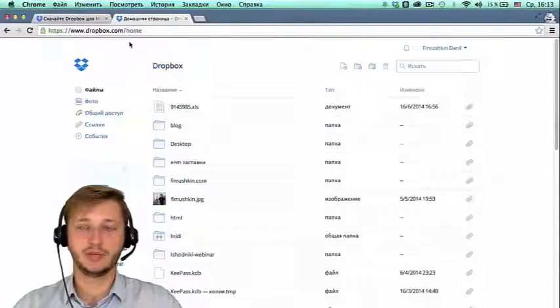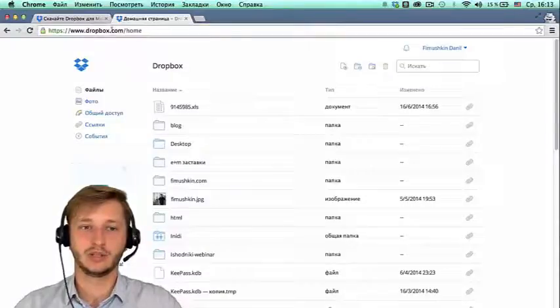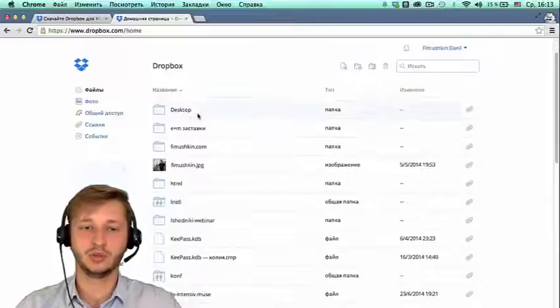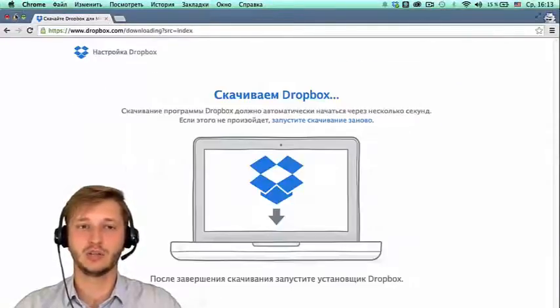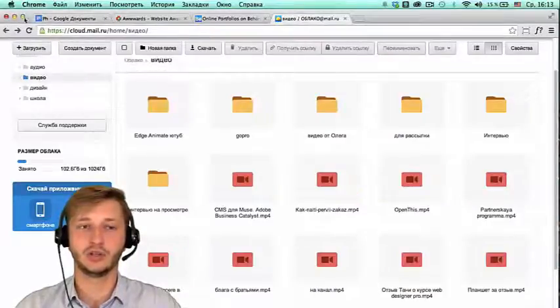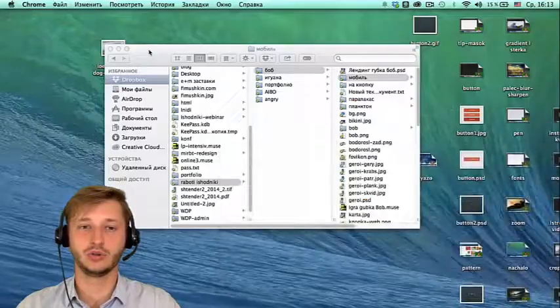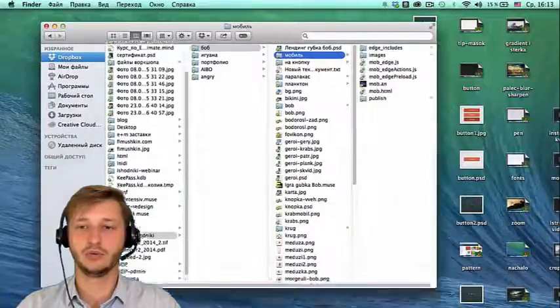Of course, it's possible to use Dropbox on the website. You can see the same folders here. Still, it's possible to install the application on the iPhone or Android, and you will be able to use it everywhere.